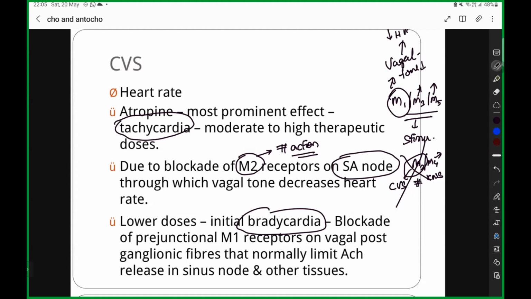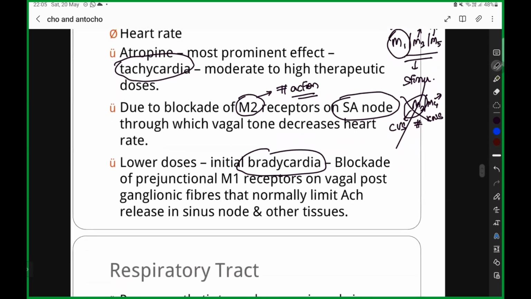But later, because the M2 receptor is completely inhibited, what happens? There is a loss of inhibition of your heart. Therefore, there will be an increase in the heart rate. So that is going to be your tachycardia. That is how your bradycardia is getting converted into tachycardia. Is it clear, Dinesh? Okay.